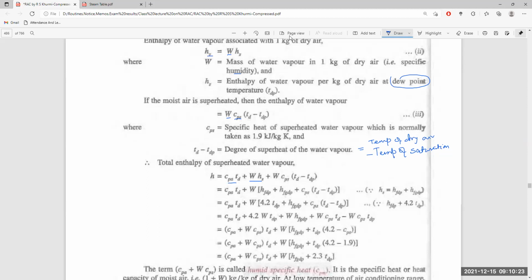The enthalpy of the fluid, the water at the dew point. The enthalpy of the gas at dew point. The latent heat of enthalpy at dew point. Latent heat of water or fluid, HFG. What is HFG? Latent heat of water vapor.